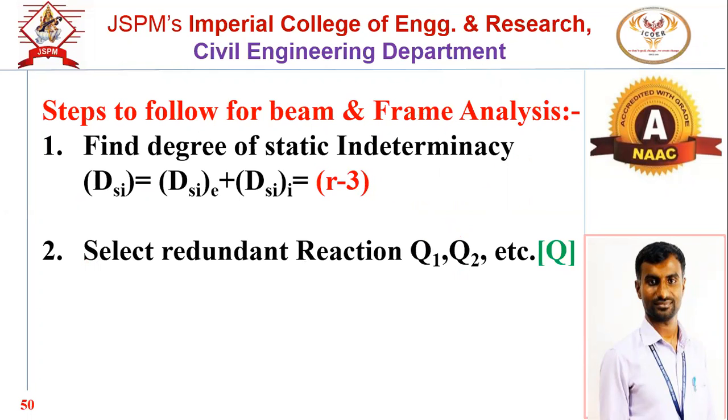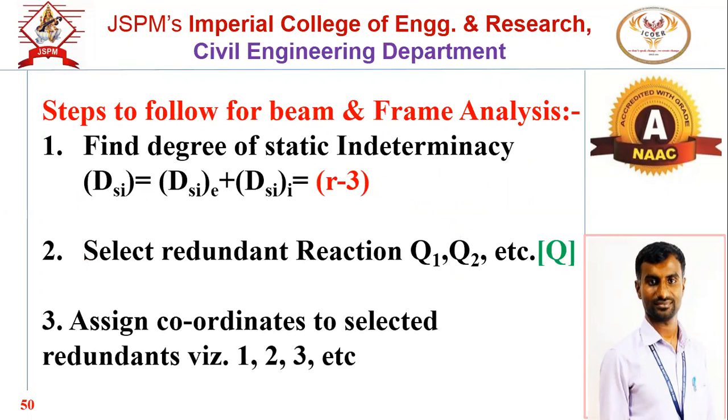The next step will be to assign the coordinates. Once you select the reactions, in the case of a beam, suppose a total of 5 reactions are there. Out of 5 reactions, you have selected 2 reactions which are vertical reactions. So for simplicity of calculation, always select the vertical reaction, and give the numbers. Q1 is the first reaction and Q2 is the second reaction. So assign the numbers in the case of a beam.